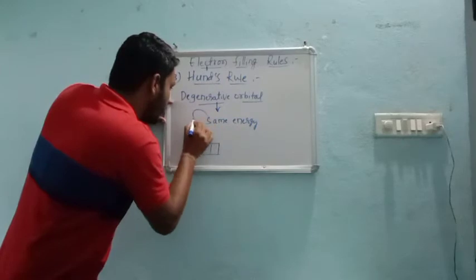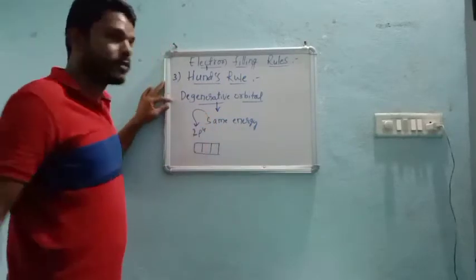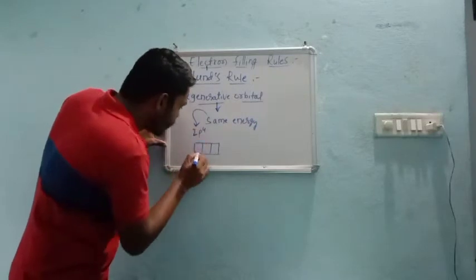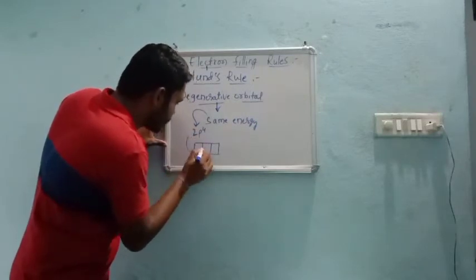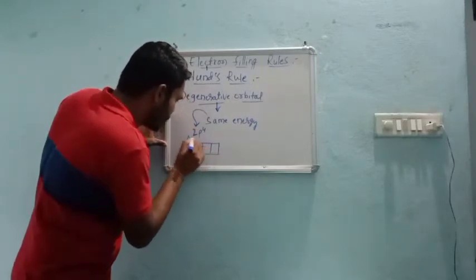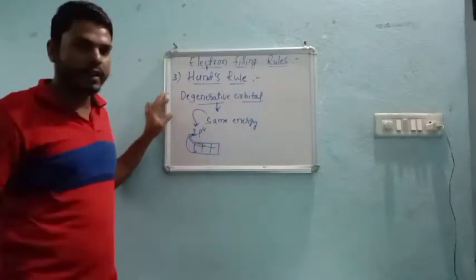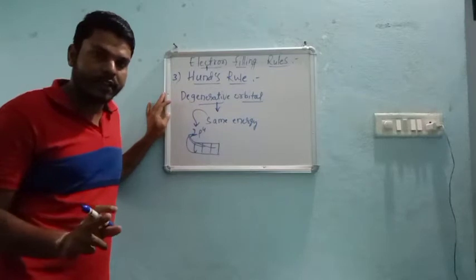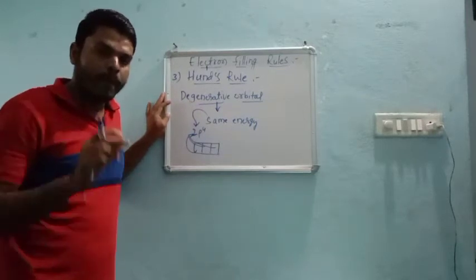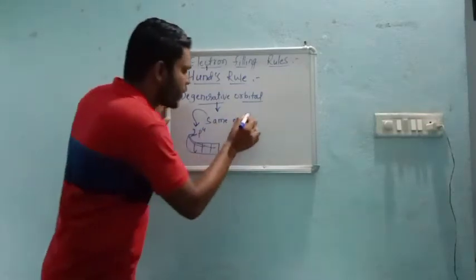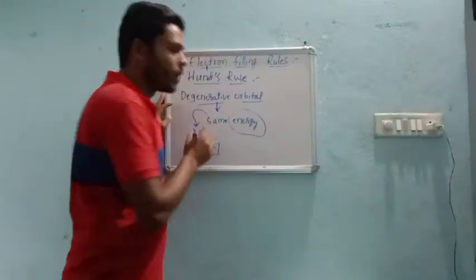So for the sake of example, we can take this as a good example. Why? Because here all the 3 orbitals, px, py and pz, belong to the second shell. According to Bohr, if the electrons are present in the same shell, then their energy must be equal, right?